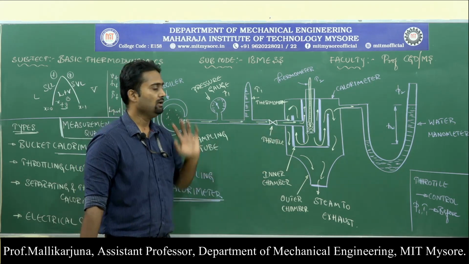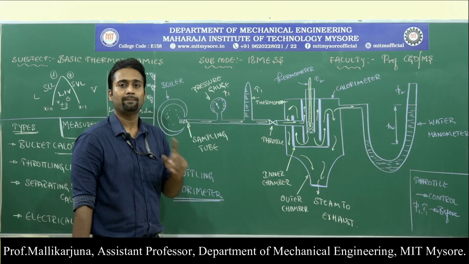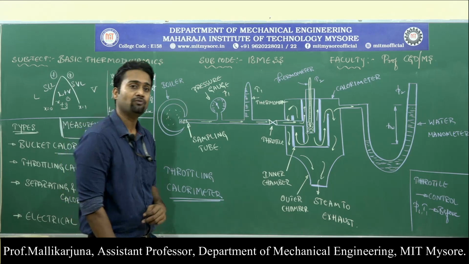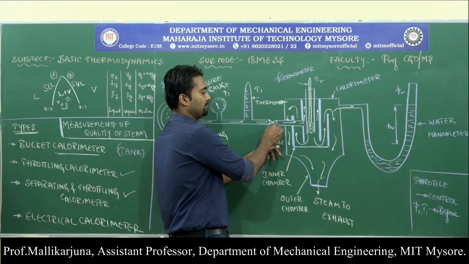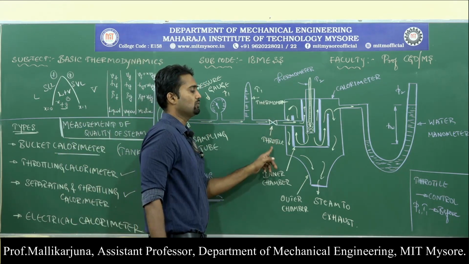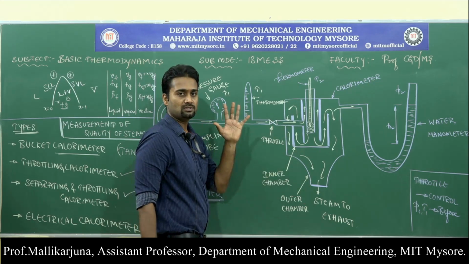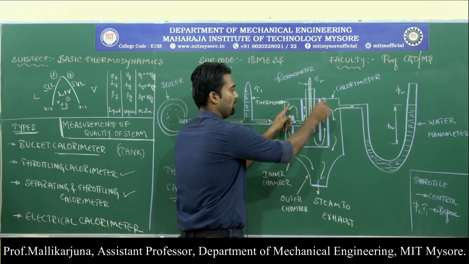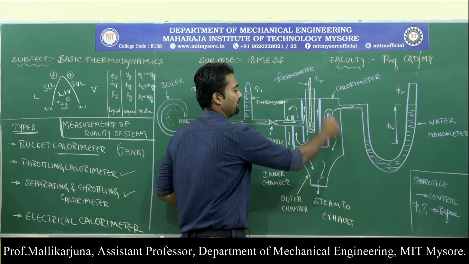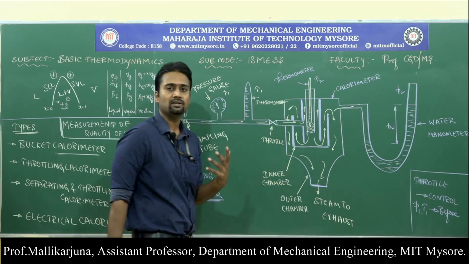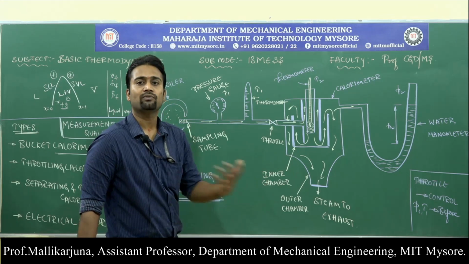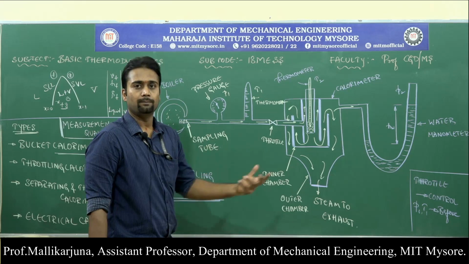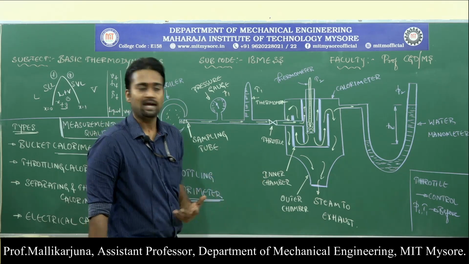So, upon throttling, again we need to measure the pressure and temperature. Let us look at how to measure pressure and temperature after throttling. Once the steam is subjected to the throttle, its pressure gets reduced. What happens to the steam? We will look into the later stages. So, now the steam enters into the calorimeter. This is the device which is used to measure the amount of heat transfer, the amount of energy transfer that is happening inside the mixture, or we can say inside the chemical reaction.